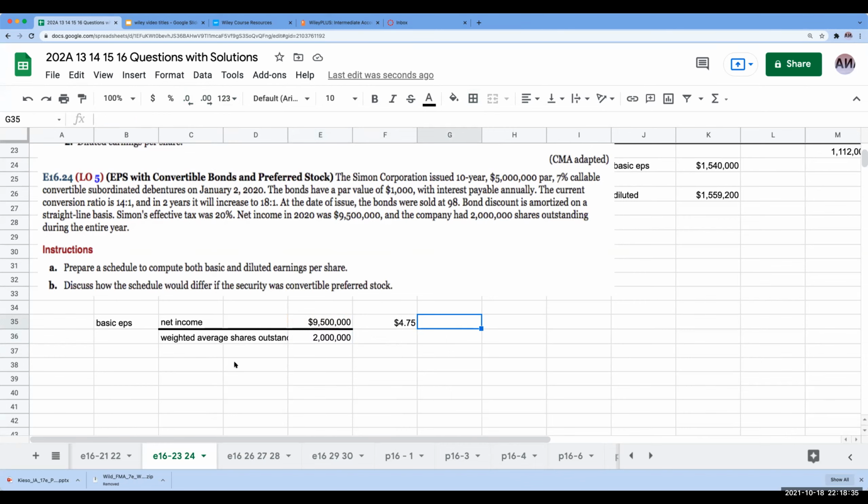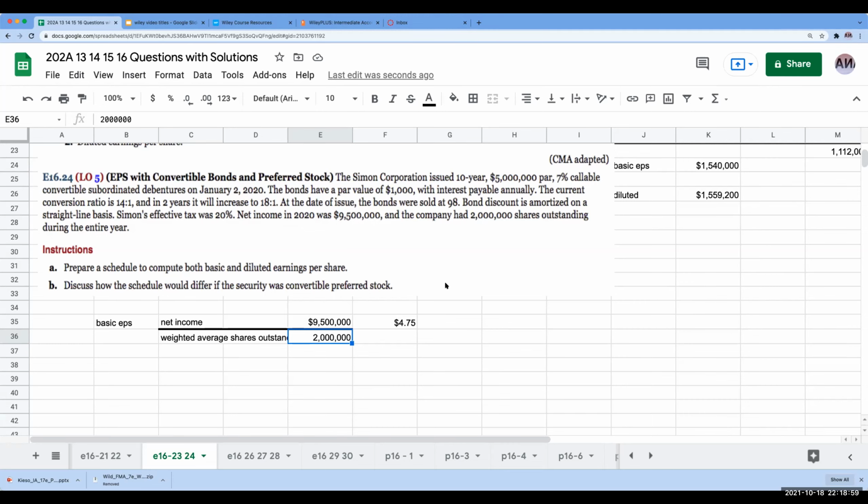Now what I need to do is two things. The first thing is to figure out, if these bonds converted, how many shares I would be adding down here. One of the things I did when looking at this, my gut instinct was saying, hey, Bennett, look at 14:1, but that was wrong. We want to look at the most dilutive conversion ratio, or 18:1.